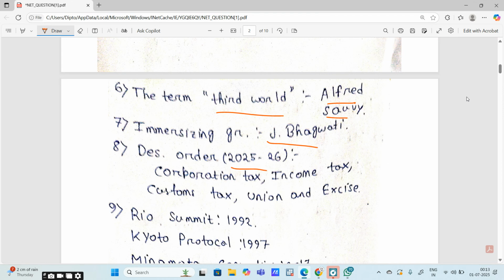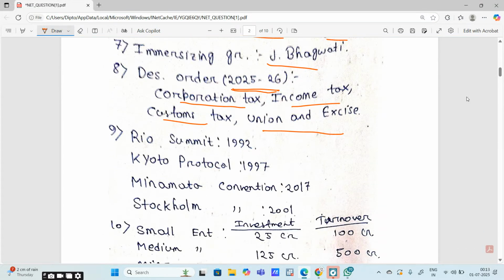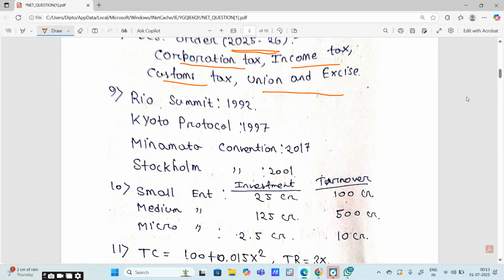We have to arrange the taxes in descending order for 2025-26. At first the corporation tax, then income tax, then customs tax, then union excise tax. Rio Summit 1992, Kyoto Protocol 1997, Minamata Convention, Stockholm Convention 2017 and 2001. These are basically to be arranged on the basis of chronological order.